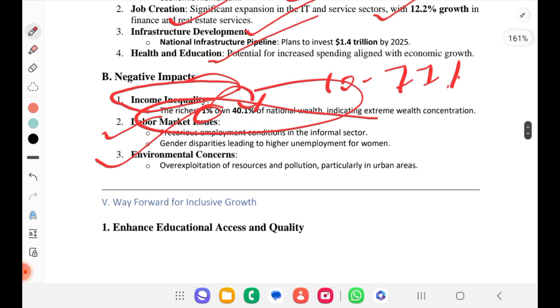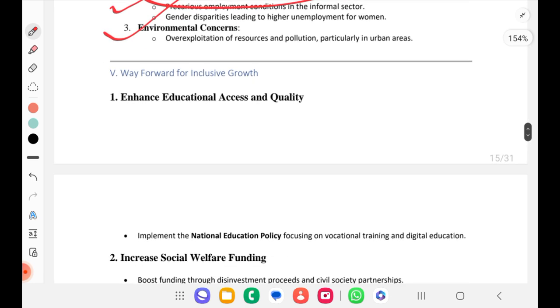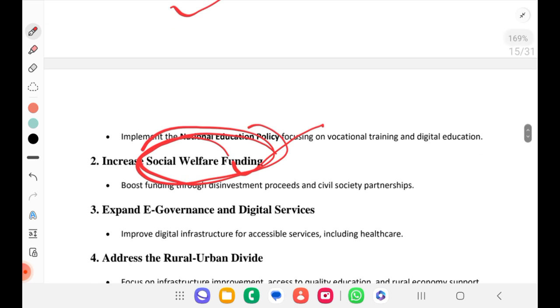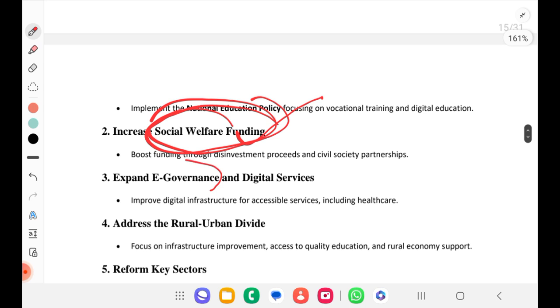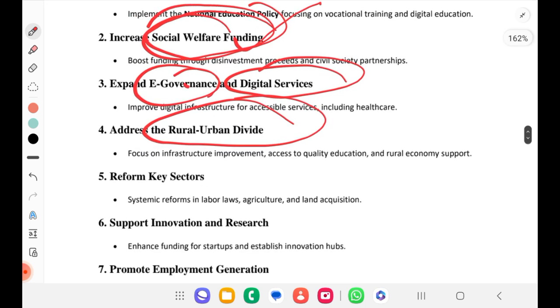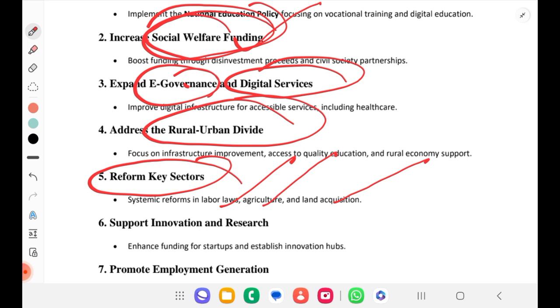So if you see what are the way forward: enhance educational access and quality, increase social welfare funding. This is a very good term to be used. Social welfare funding. Expanding e-governance, that is minimum government, more governance. That scheme you can use. Digital services. Rural urban divide has to be reduced, and reform key sectors as well, like labor laws, agriculture, land acquisition, etc., and support innovation and research.